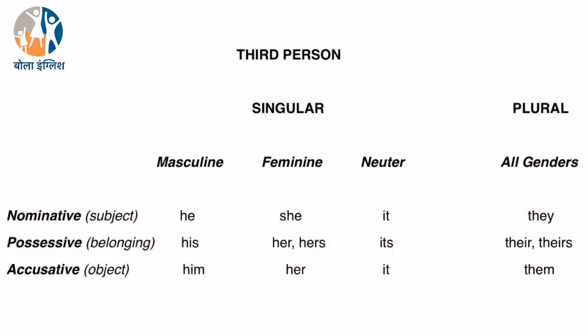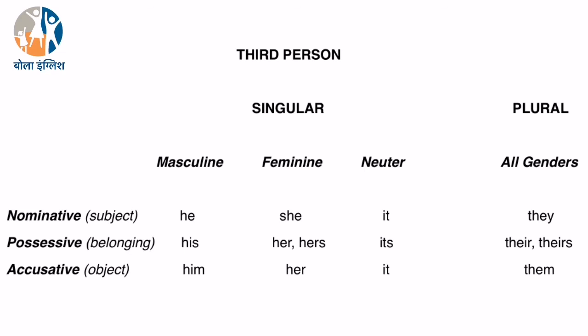So these are all the forms of the pronouns of the third person. He, she and it are the third person singular nominative forms of personal pronouns. His, her, hers and its are the third person singular possessive forms of personal pronouns, and him, her and it are the third person singular accusative forms of personal pronouns.